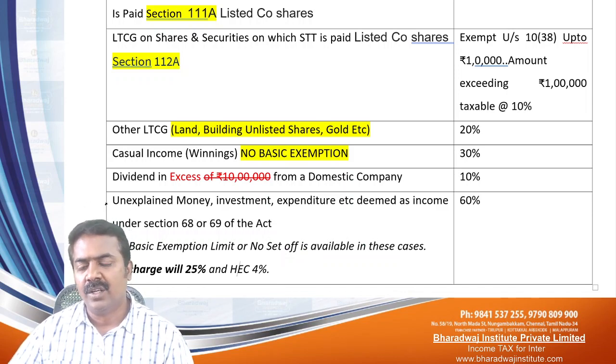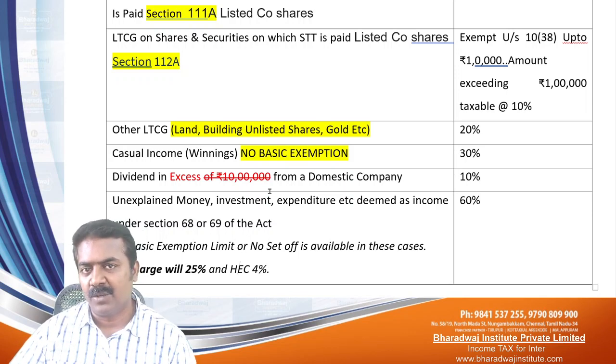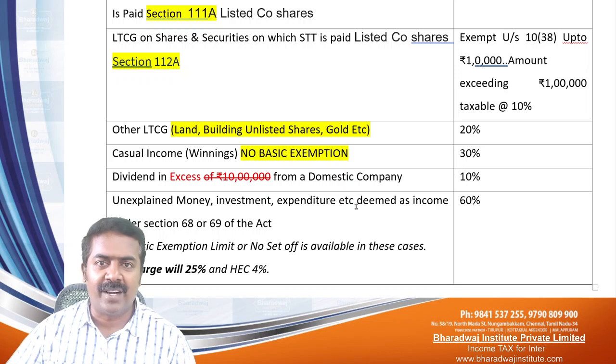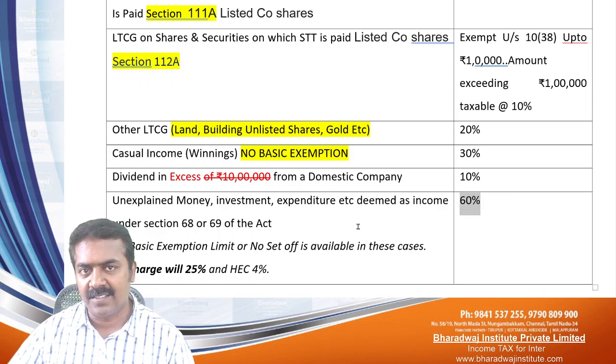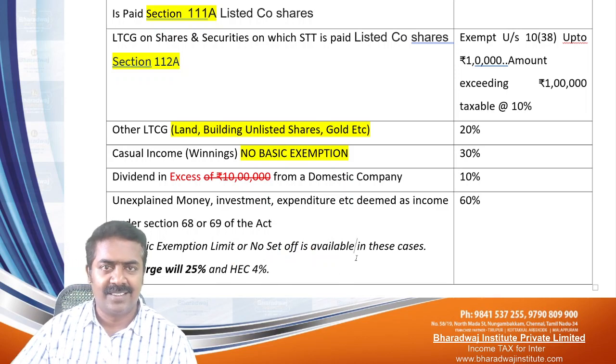For example, if you are keeping 1 crore of unexplained money, what will happen? You're having cash of 1 crore, but you're not able to offer any explanation. Pay 60% tax, 60 lakhs. On that, 25% surcharge: 60 lakhs into 25% will be 15 lakhs. So 60 plus 15, 75 lakhs.